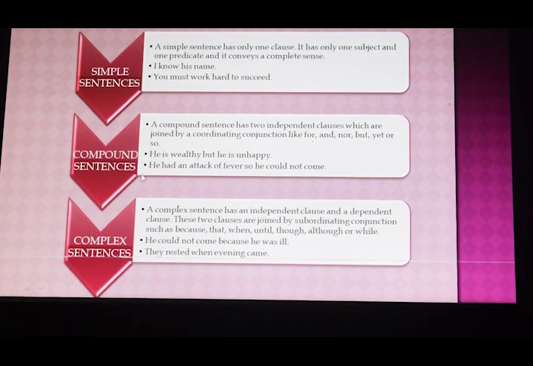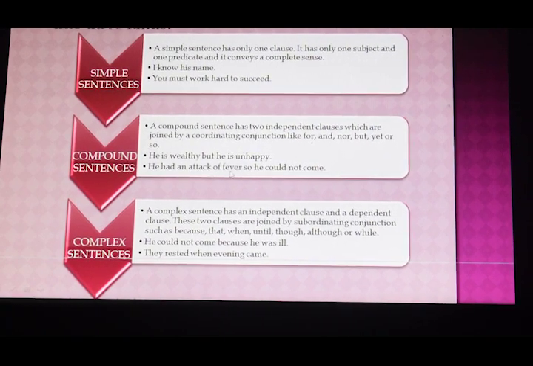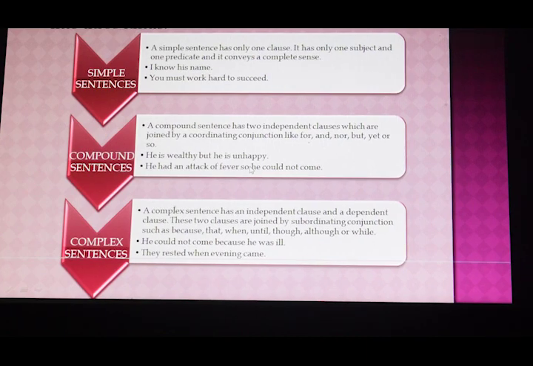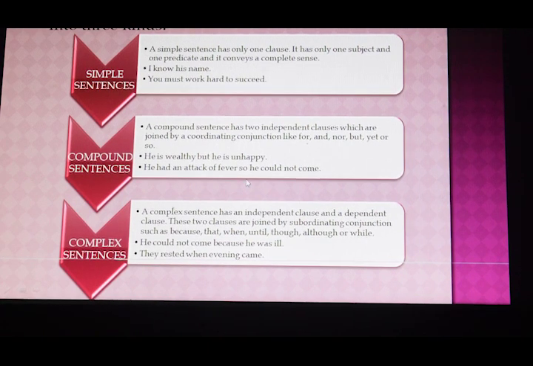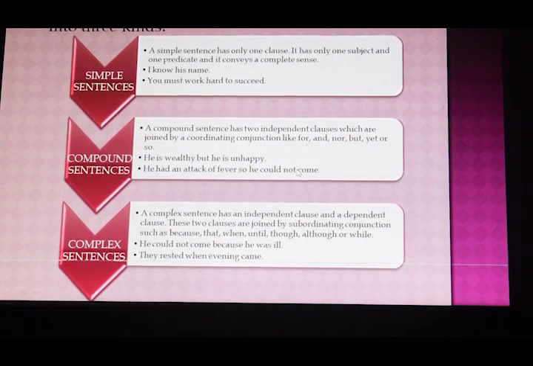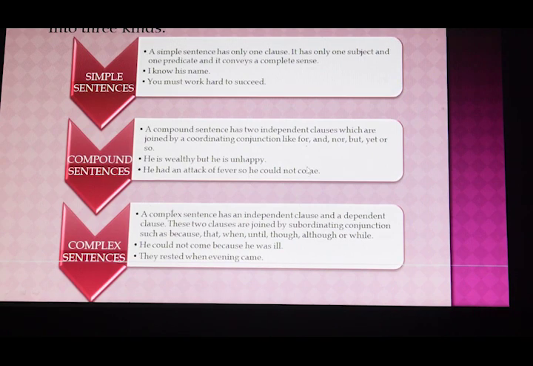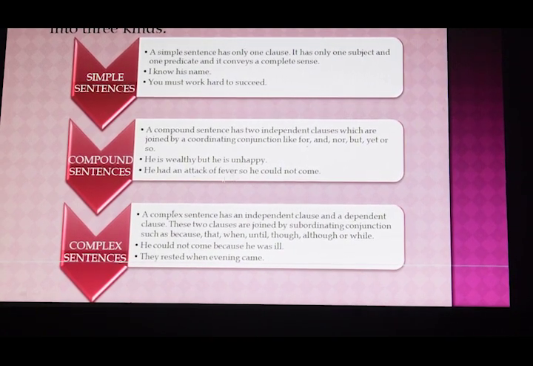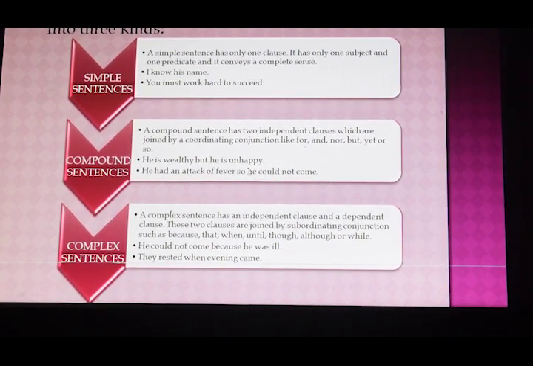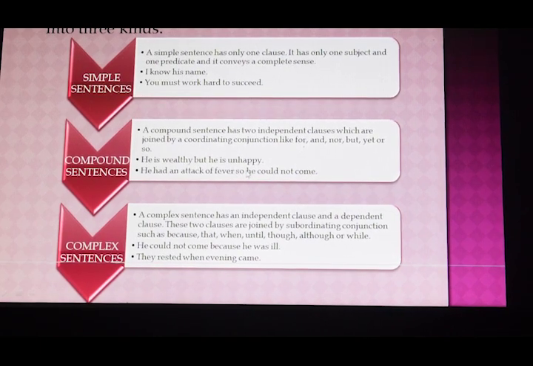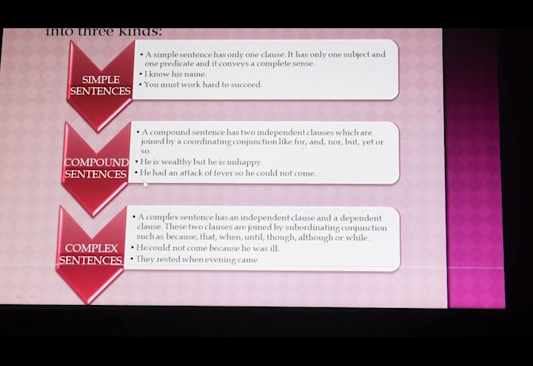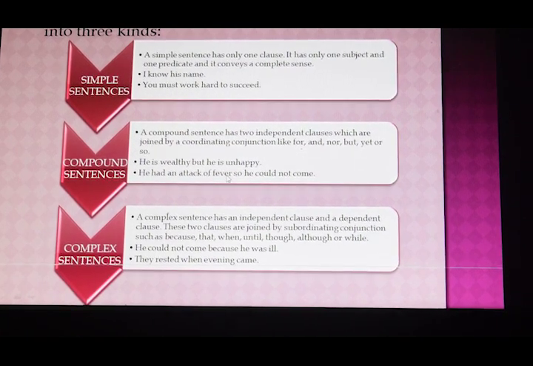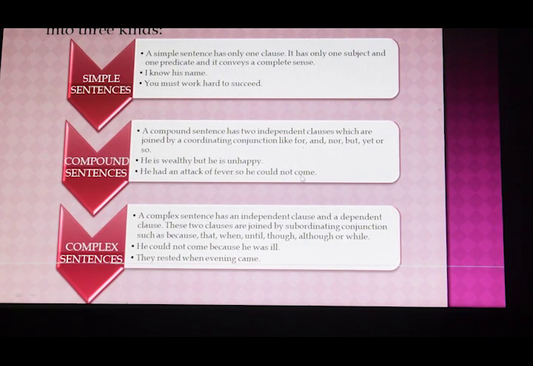Next example, he had an attack of fever. He could not come. Here, he had an attack of fever is an independent clause, and he could not come is another independent clause. These two independent clauses are joined by a coordinating conjunction, so turning it into a compound sentence. He had an attack of fever, so he could not come.